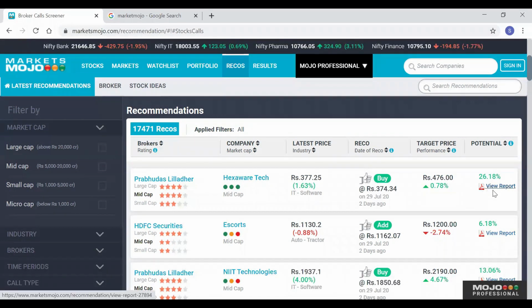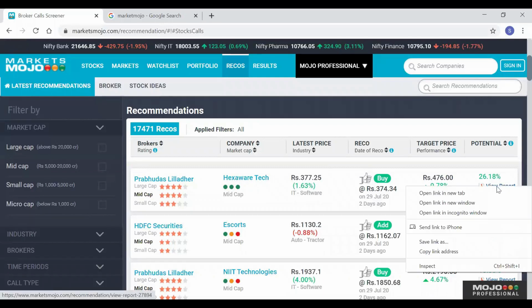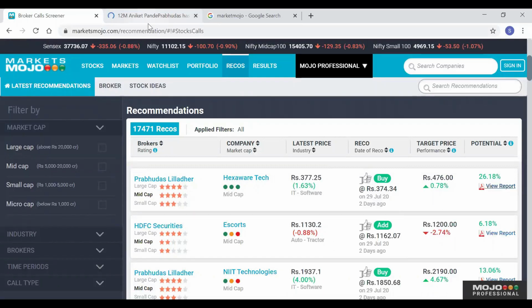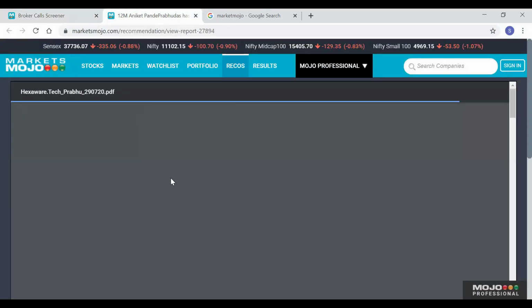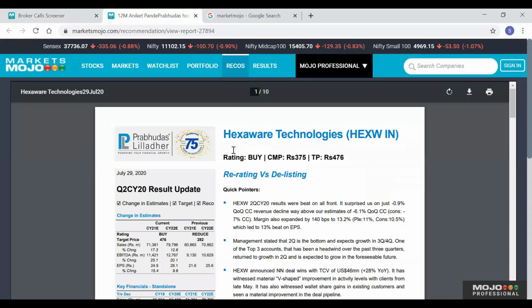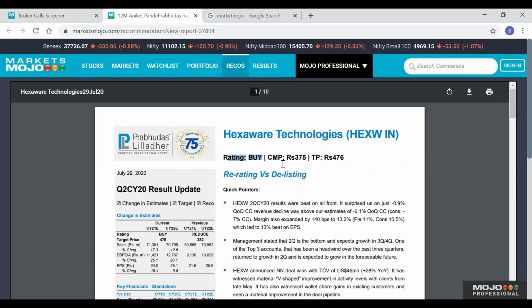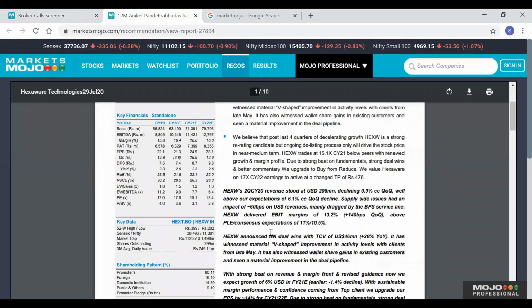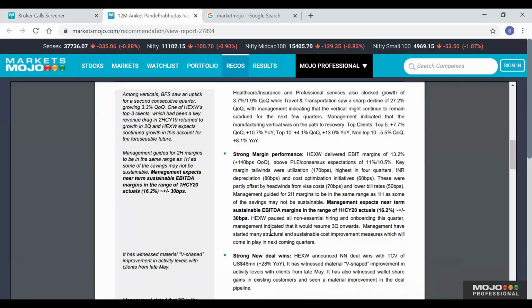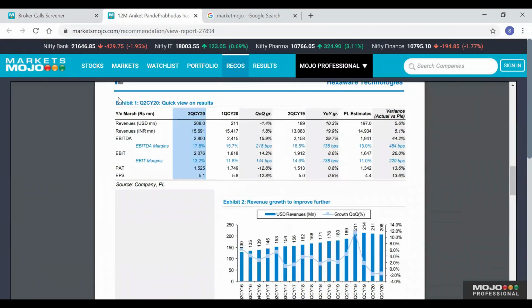Below that you can see a view report link, which is the link to the research report they have generated. So this is a research report released by Prabhudas Liladhar, released on 29th of July. Here they have recommended the rating, the current price and the target price. You can download this document as well and keep it on your local laptop or machine. This is how we download this research report.